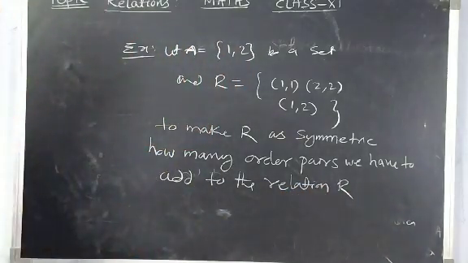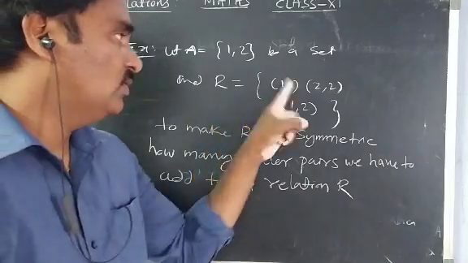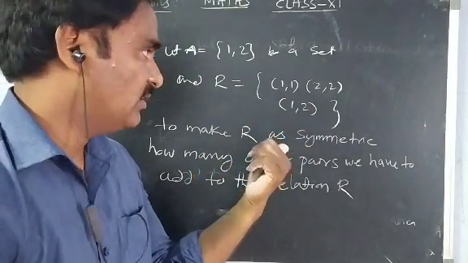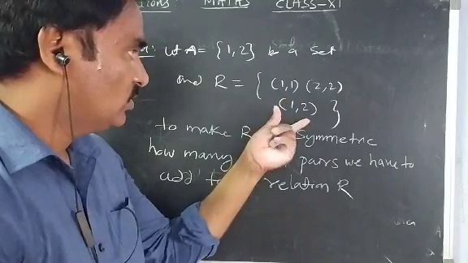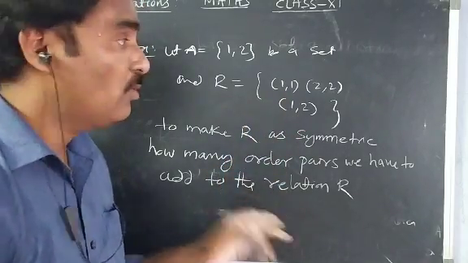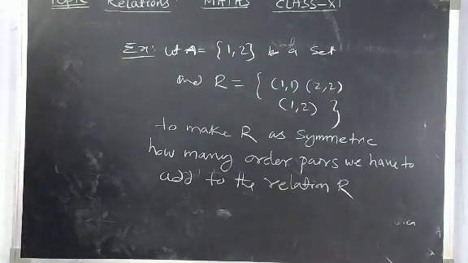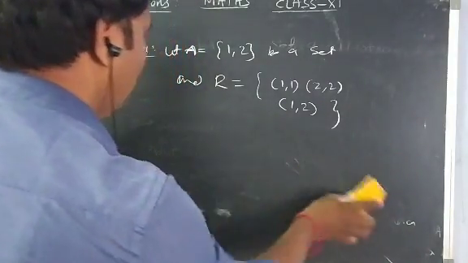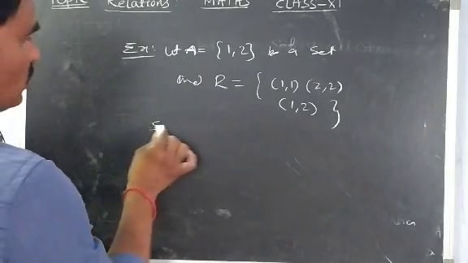See, what is the question? This is the relation. Now this is not symmetric. Why? Because 1, 2 is there, but 2, 1 is not there. So it is not symmetric. To make this relation symmetric, how many ordered pairs should we add here? Now I am going to take the symmetric condition.